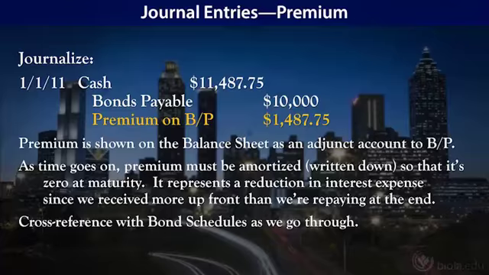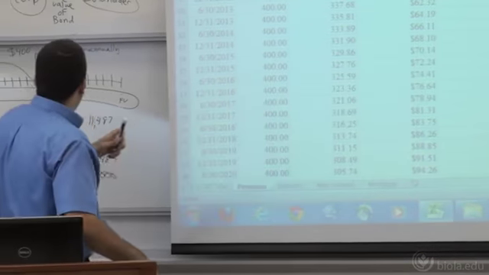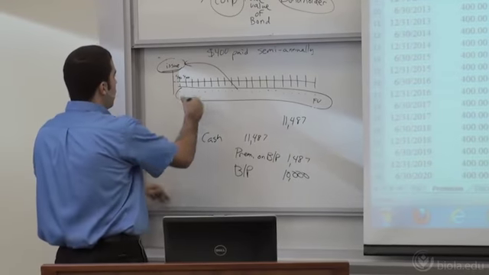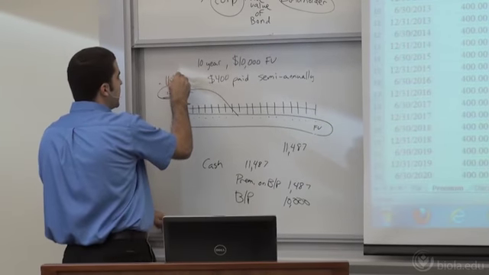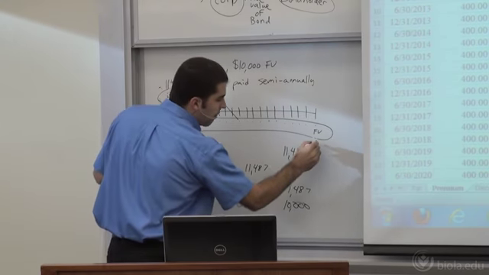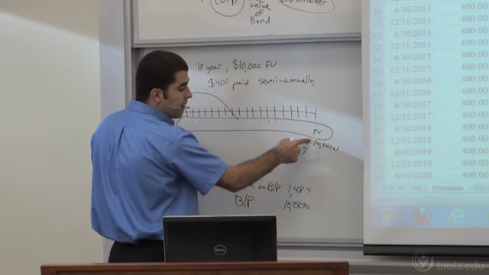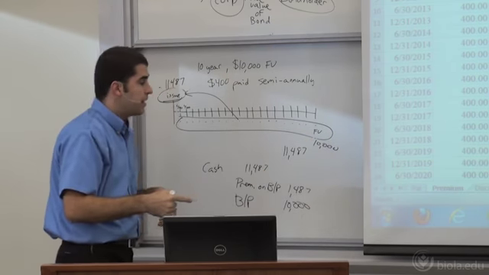So on our screen right here, I've got my bond carrying value of $11,487. Now, if you look at our chart here, remember we issued for $11,487. That was money that we got. What do we have to pay at the end? We only have to pay our face value back. So even though we issued it for more, at the end of 10 years, we're going to pay $10,000 in face value.